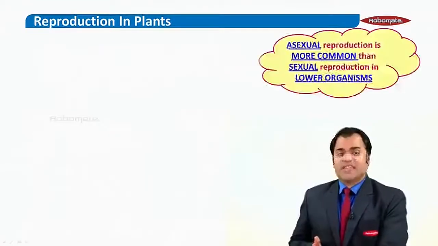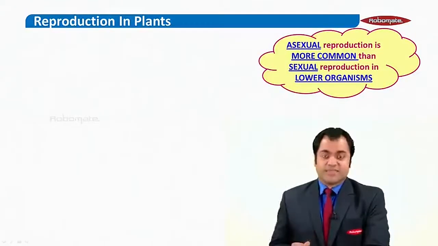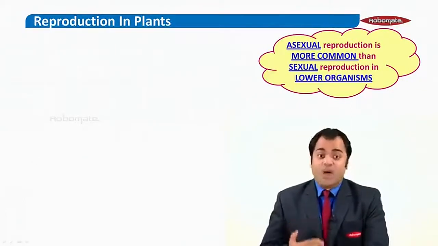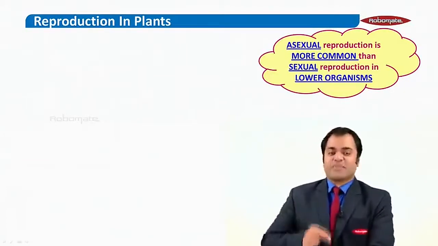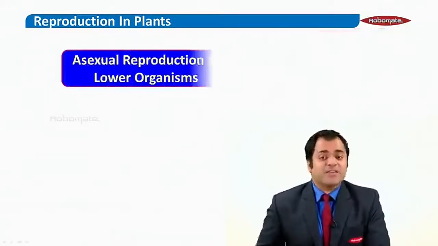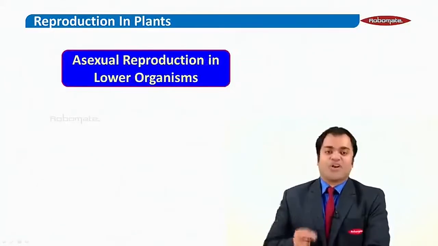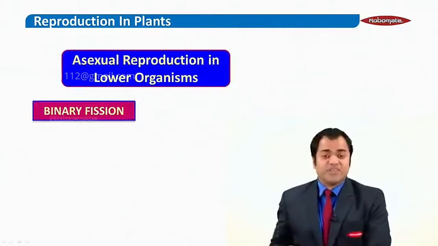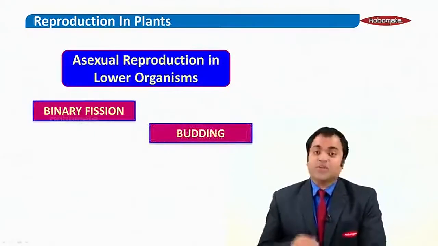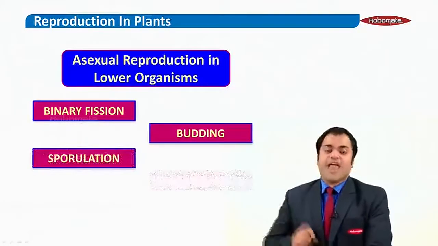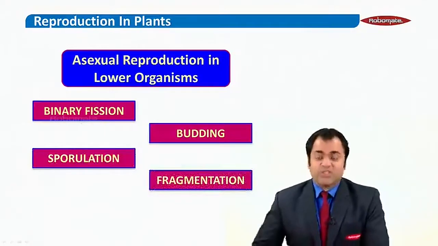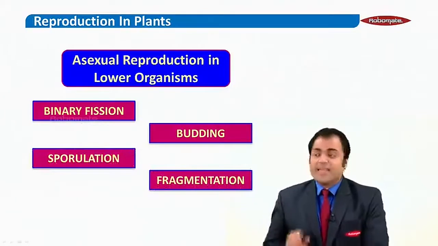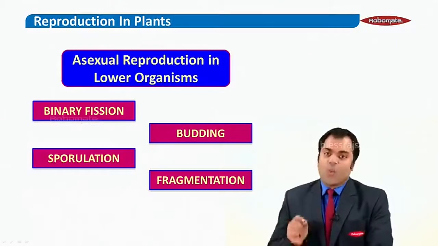Let us first consider lower organisms. Remember, in lower organisms, asexual reproduction is a more common method compared to sexual reproduction. There are different methods of asexual reproduction in lower organisms, and these involve binary fission, next budding, third sporulation, and finally fragmentation. They can use any one of these methods to reproduce asexually. Let us throw light on all of these methods one by one.